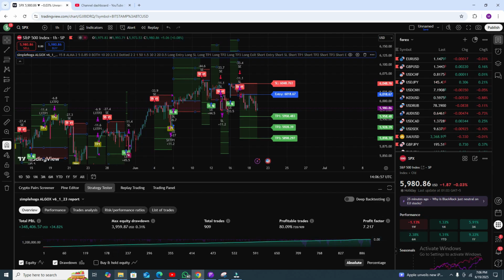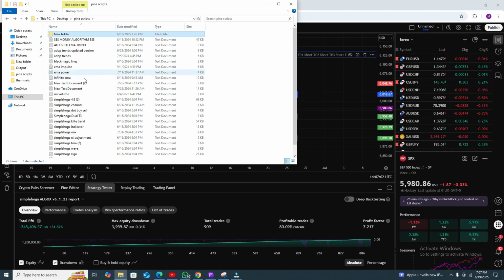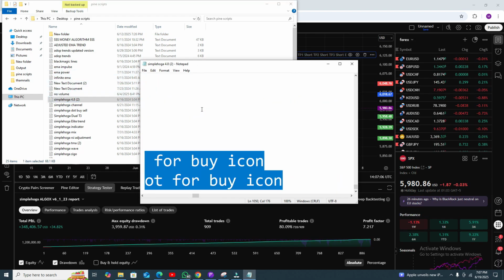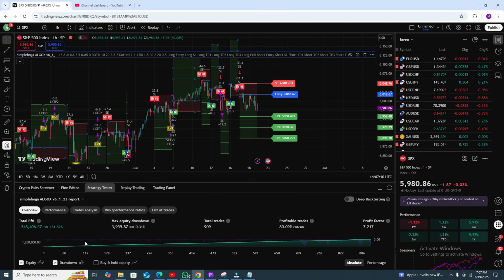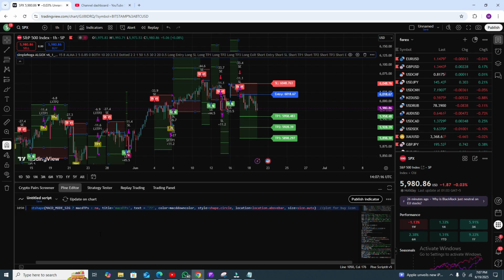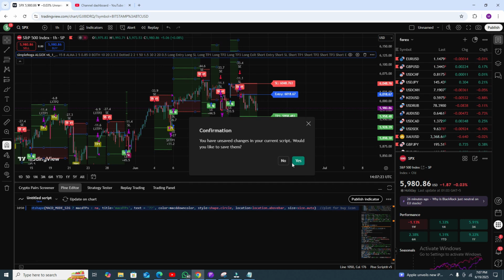For better results you can add one more indicator, that is simple. I need to show you: you can add the RSI ribbon because we need RSI to get more confirmation. If you want more confirmation, then you can add one more indicator. First we have to create a new indicator.